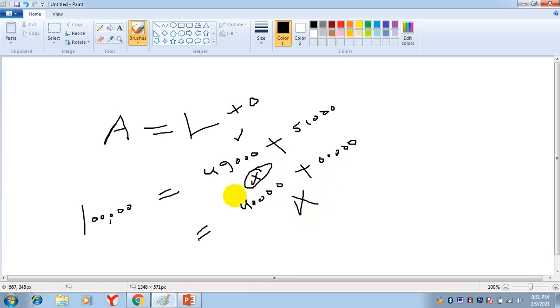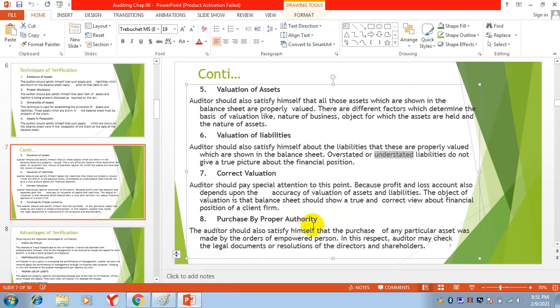So maybe sometimes companies will understate or overstate the liabilities. For this purpose, the balance sheet will not show a true and fair view. They are overstating or understating the assets and the liabilities to misguide the lenders.